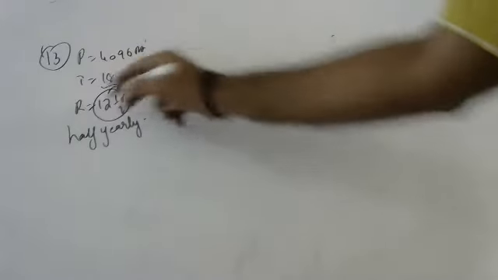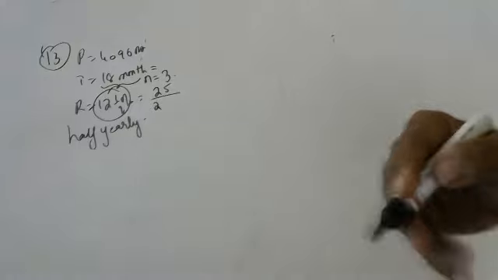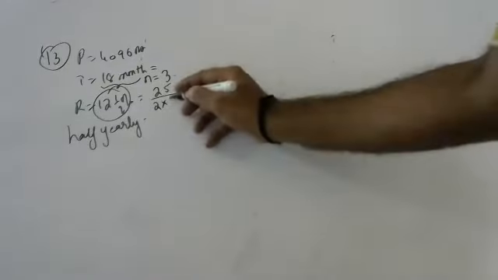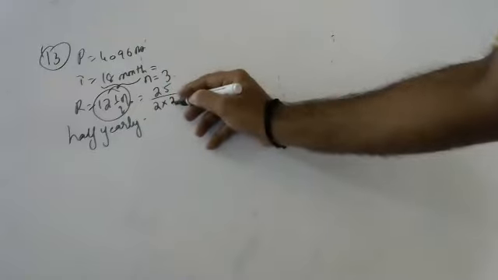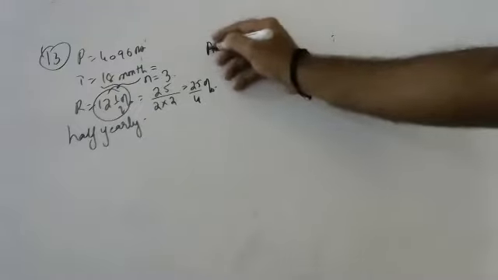3. The rate is 25 by 2, divided by 2, because half year means by 2. In 1 year, 2 by 2 we should do. So this will become 25 by 4%. Tell me, how to find the amount?